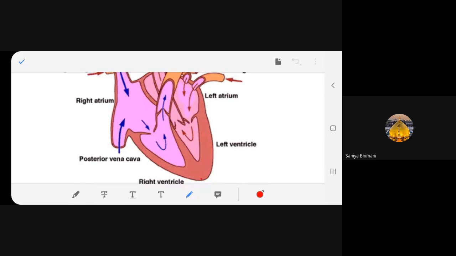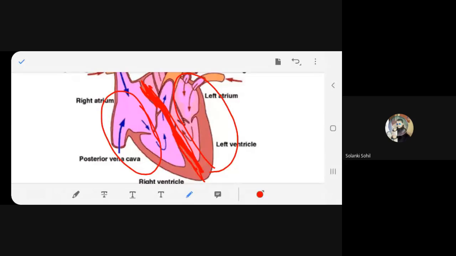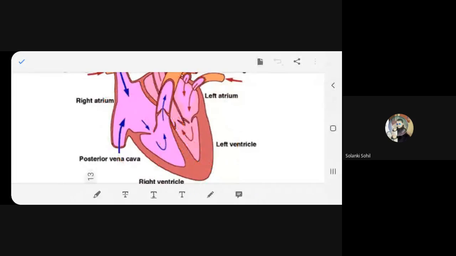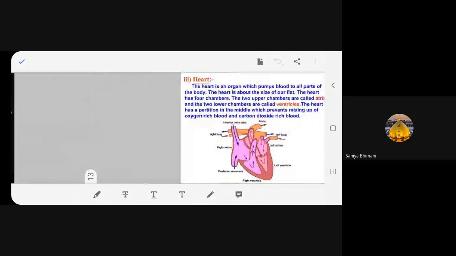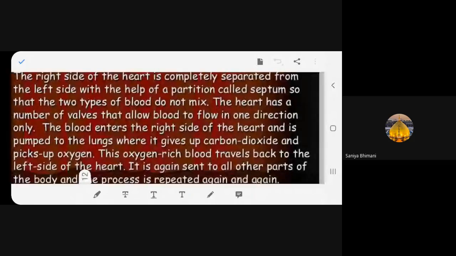Now here you can see this. Can you see this wall in between? Between this and between this. Can you see this wall? Yes, ma'am, it is separating. So the blood does not mix, right? So it is called septum. What is it called? Septum. Right.